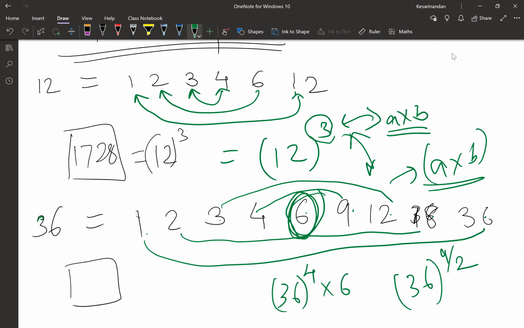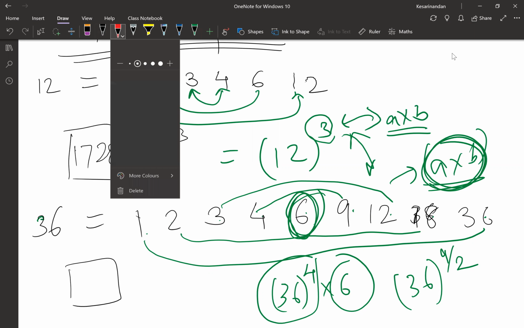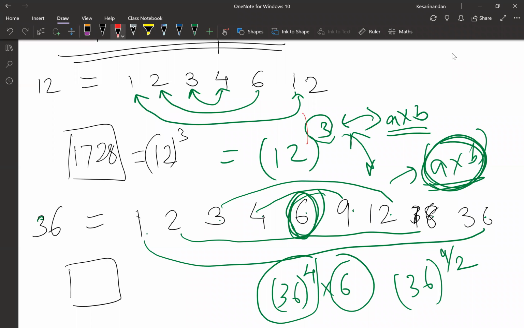So these are the two cases: when you find a normal number and when you find a perfect square. When you have a perfect square, generally you take the number to the power of the number of ways it can be represented uniquely as A into B, and the square root will always be left. So you can take this as your general formula: if it is a perfect square, then mention the square root. If not, it is not required.